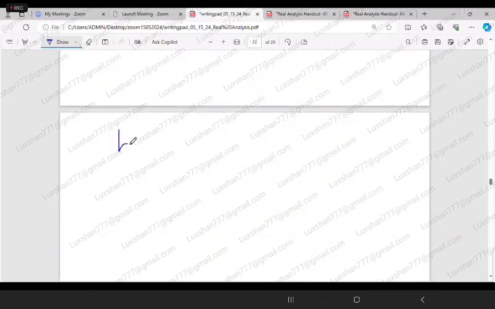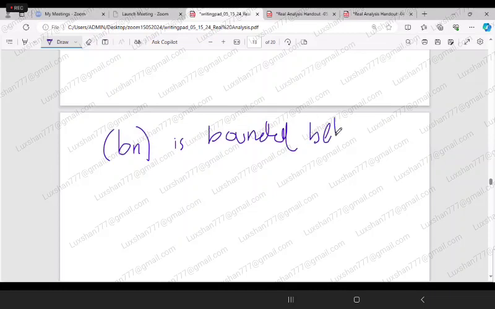Now we have the sequence bn which is bounded below plus decreasing.